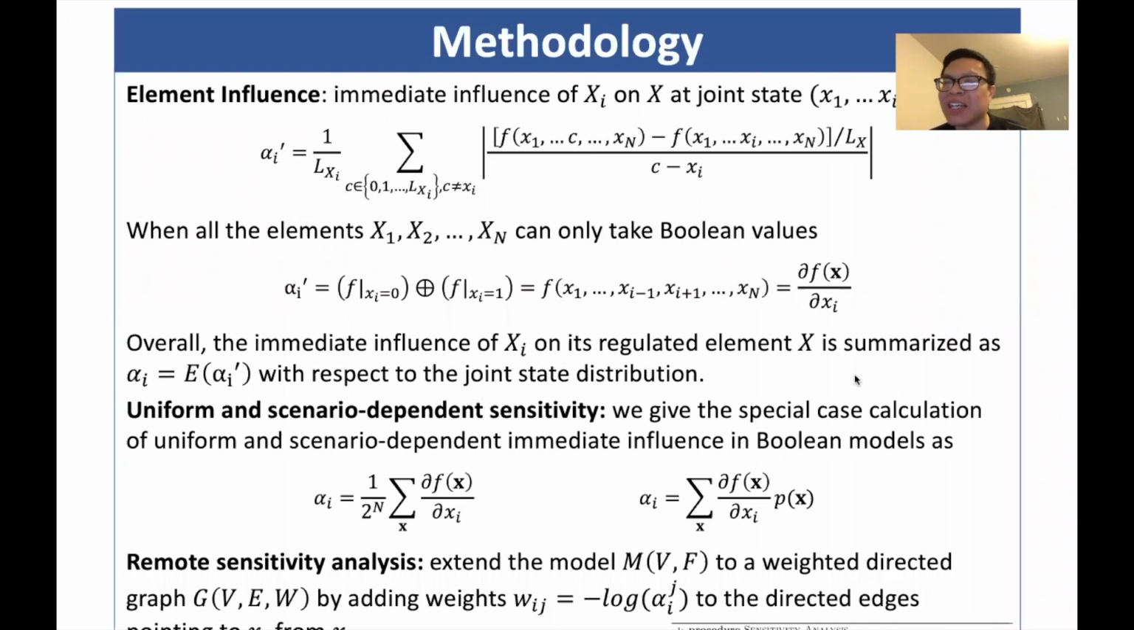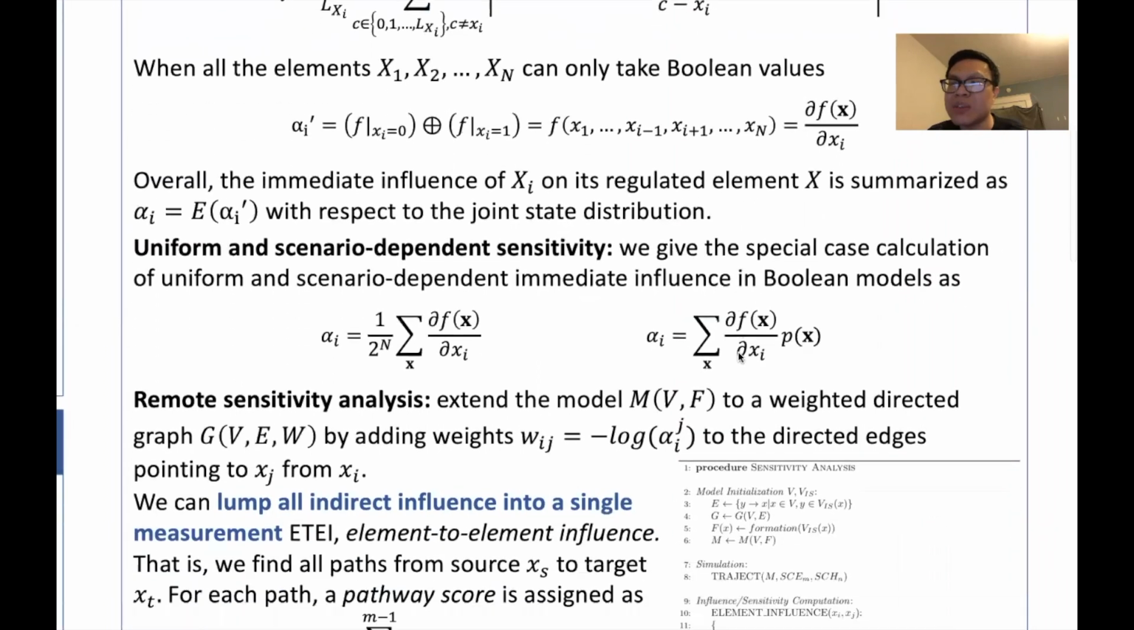Now we have to face the fundamental question. How is influence calculated between two elements? Intuitively, the influence is high when one element change always leads to another element change. Therefore, the immediate influence of one regulator xi on x is obtained first to enumerate all of xi's possible changes, substitute them into update functions, and find the average change in x. That's it. When we take all model joint states into account, we can have sensitivity under uniform or scenario-dependent distributions.